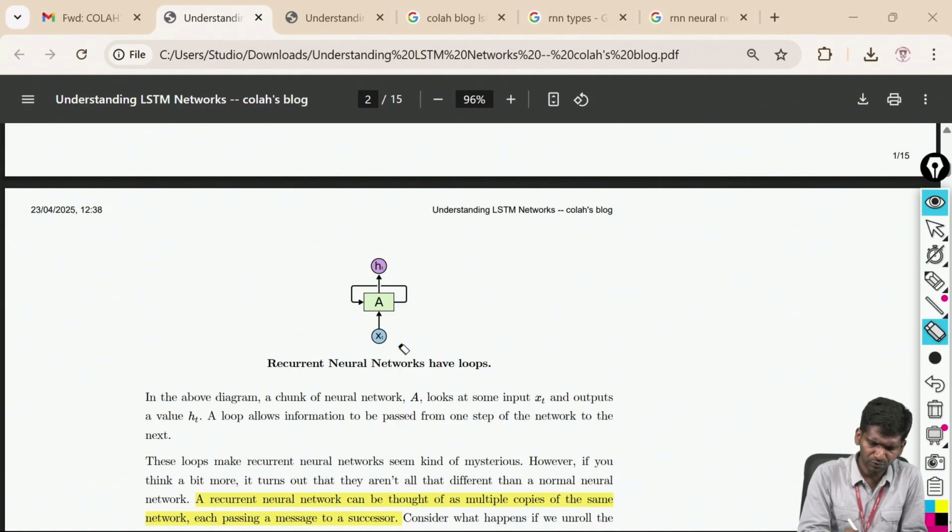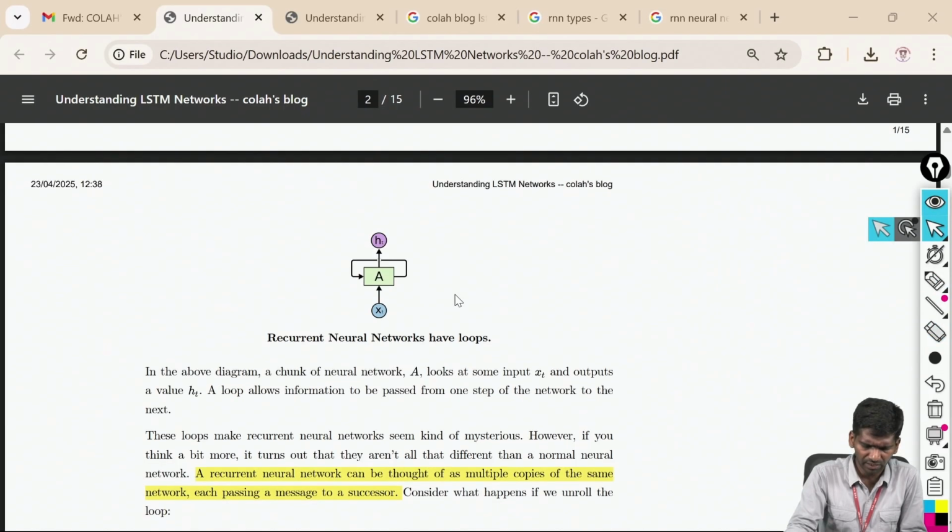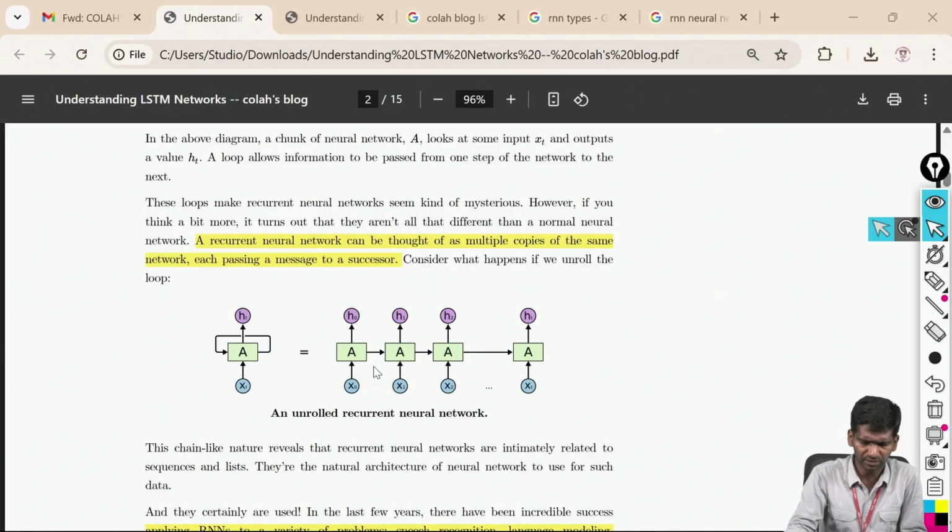But if you see what is happening here, it is in the form of a loop. That means this process is repeated. If I unfold this repetitive process and see internally how my RNN looks, it looks like this.